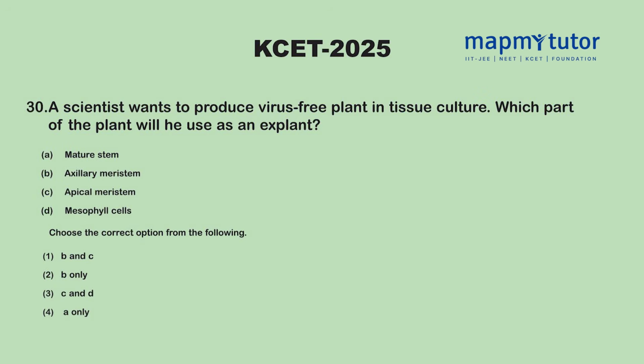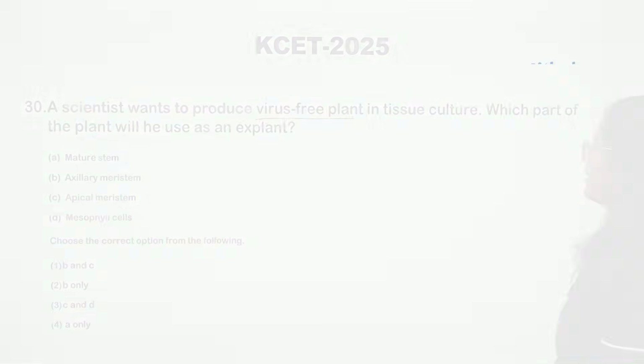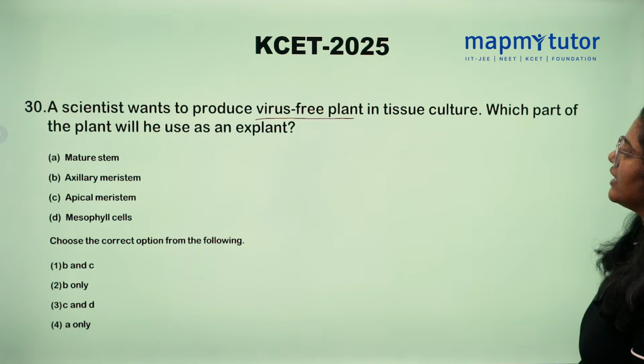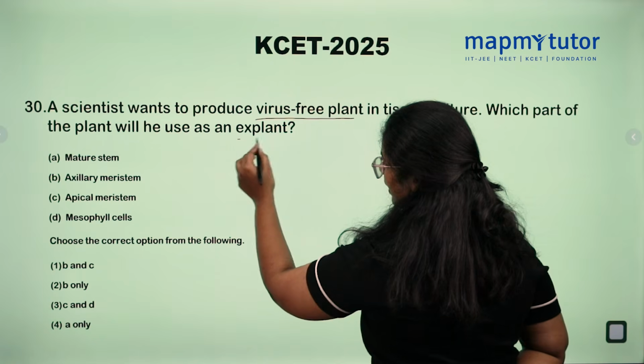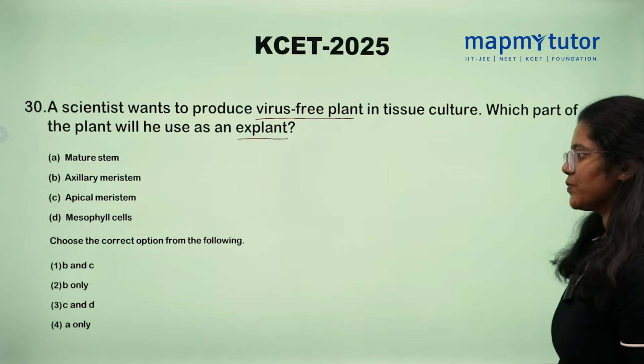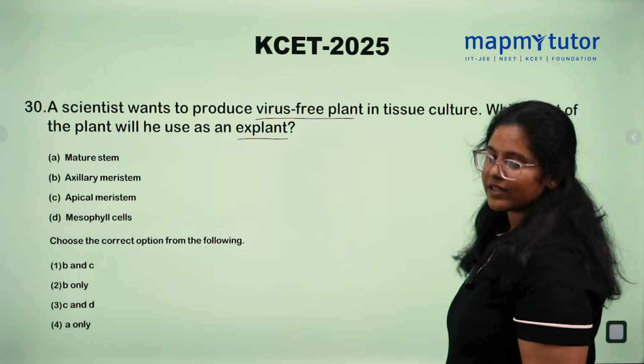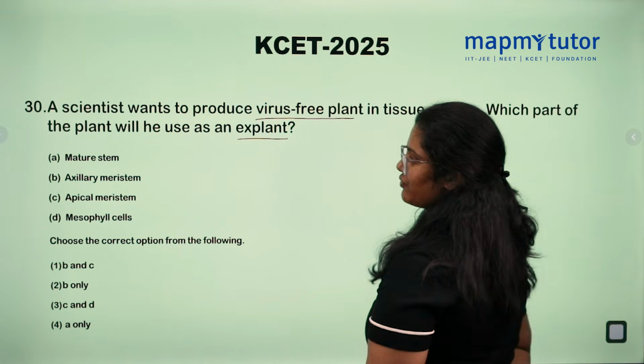A scientist wants to produce virus-free plant in tissue culture. Which part of the plant will he use as an explant? So look at the options. Mature stem, axillary meristem, apical meristem and mesophyll cell.